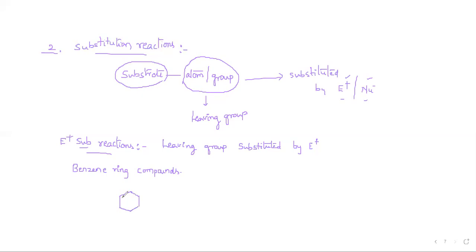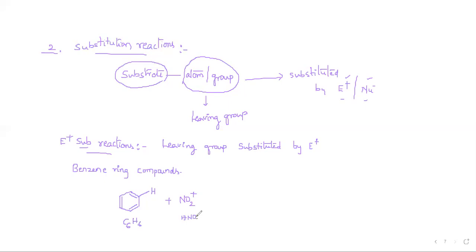Nitration means when benzene, you know the formula of benzene, C6H6, is treated with an electrophile like nitro. One of the hydrogens in benzene will be replaced. This nitro electrophile is from nitric acid.